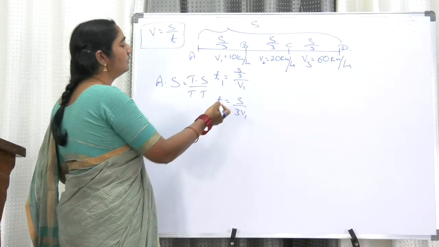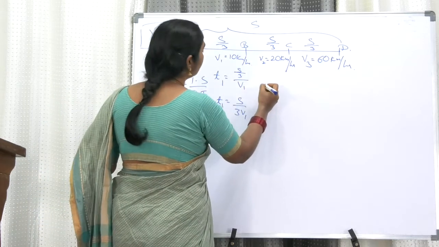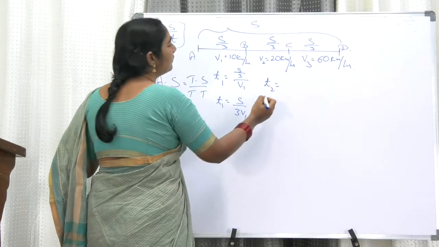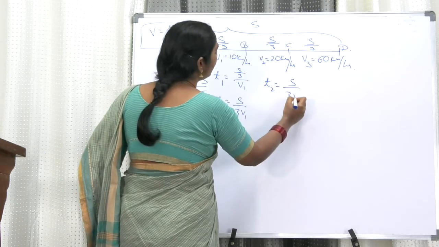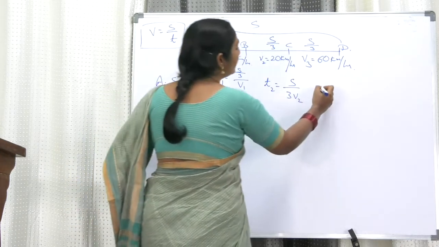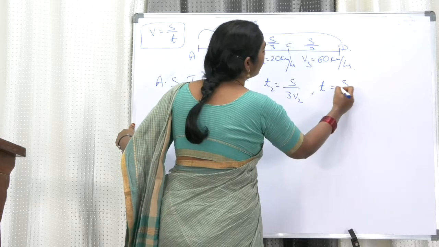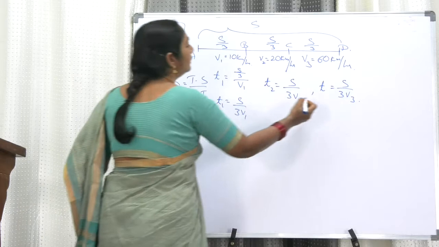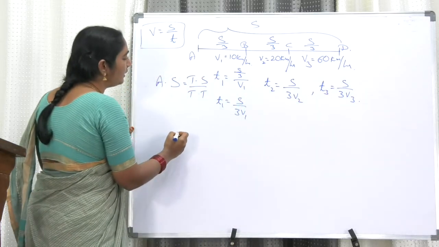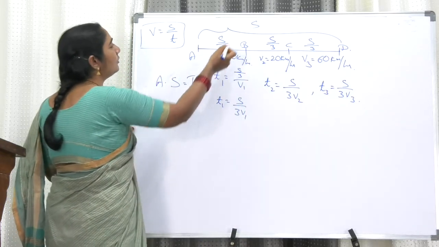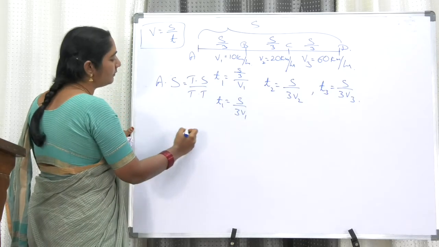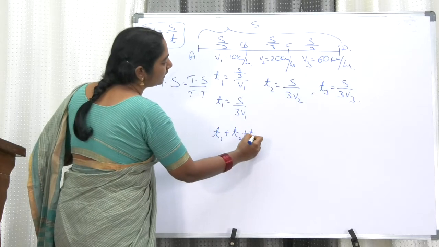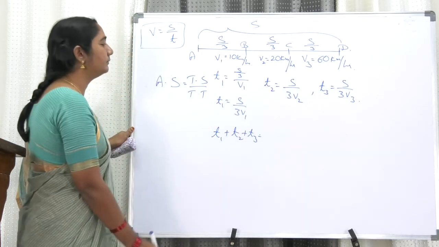Now you can tell me the second time: t2 is similarly s by 3v2, and t3 is s by 3v3. Total distance we already know is s. Total time means t1 plus t2 plus t3. We add up all these three.